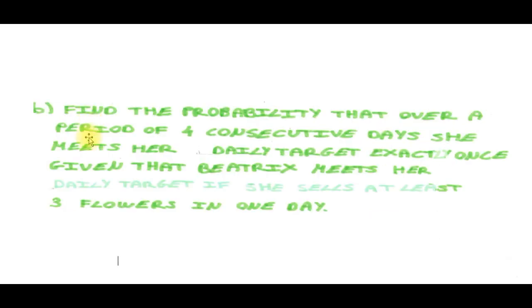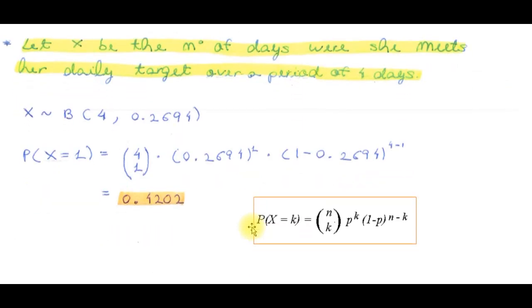Great, now let's read part B. It says, find the probability that over a period of 4 consecutive days she meets her daily target exactly once. Given that Beatrix meets her daily target if she sells at least 3 flowers in one day. Let x be the number of days where she meets her daily target over a period of 4 days. As you can see, after formulating our hypothesis test for x, the suitable model for x is the binomial distribution. Therefore, we're going to binomially distribute x with index 4,